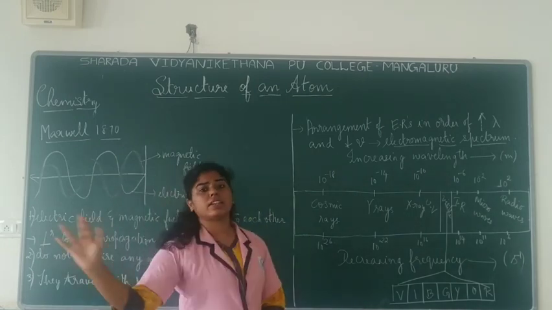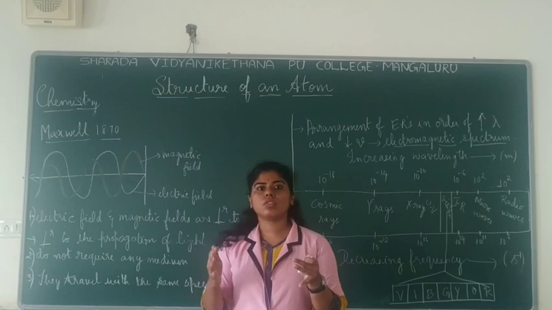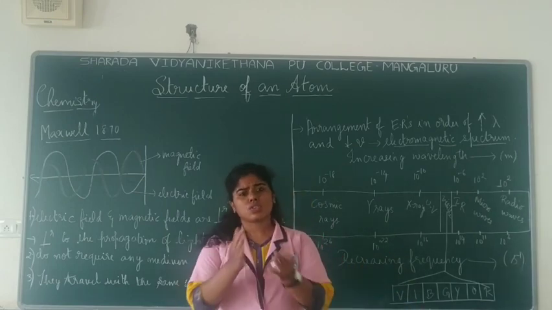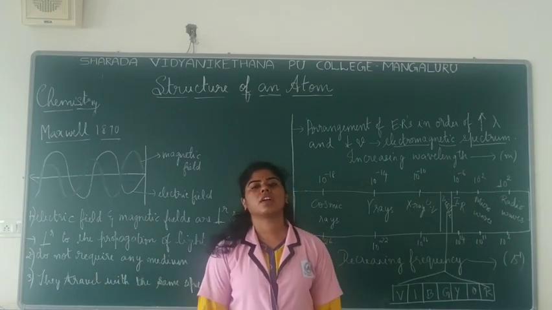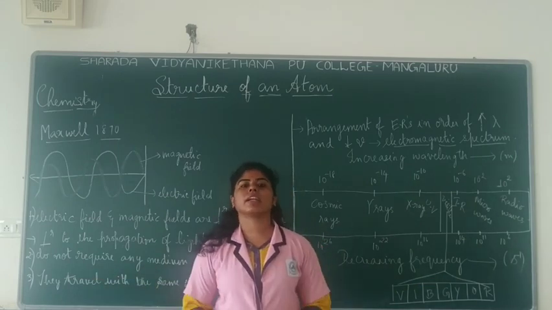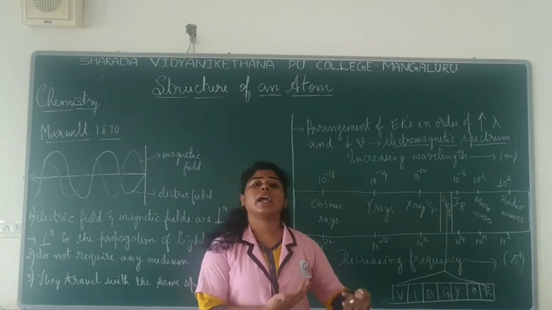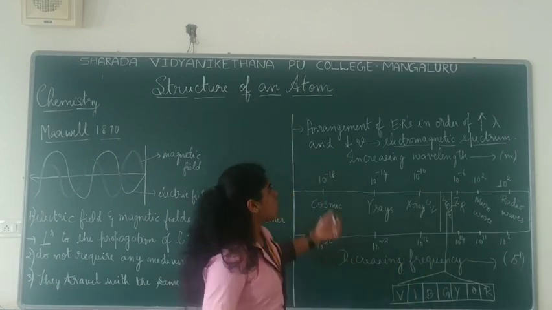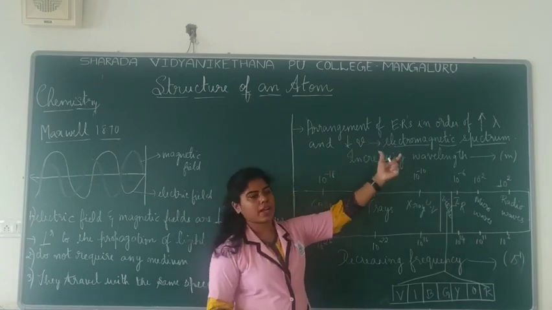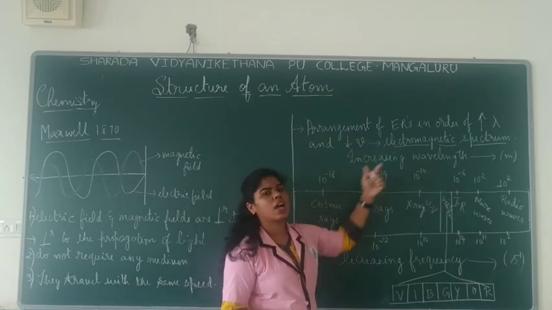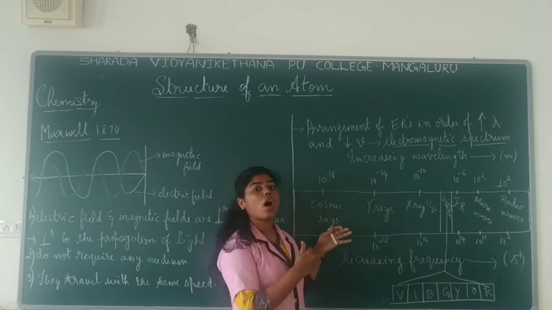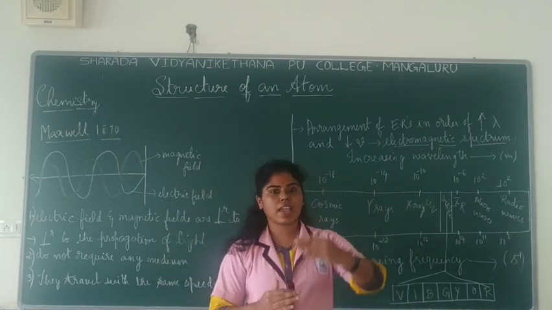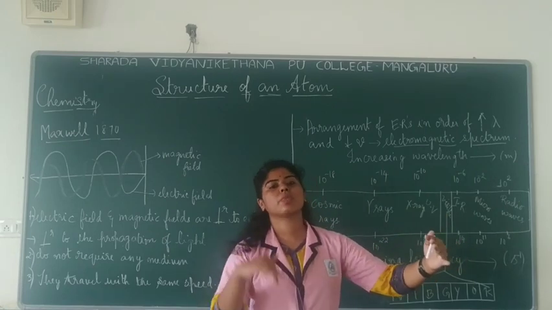So the complete arrangement: now you have got to know that a wave can have varying frequency and varying wavelength. So you have a set of different electromagnetic radiations which are brought up by the different values of frequencies and wavelengths. The arrangement of these electromagnetic radiations in order of increasing wavelength, or we say decreasing frequency, as I told you, is inversely proportional. If wavelength is increasing, then frequency has to be lesser.